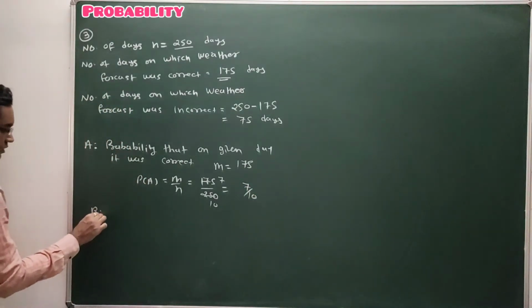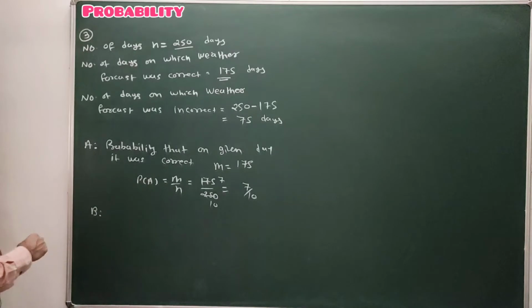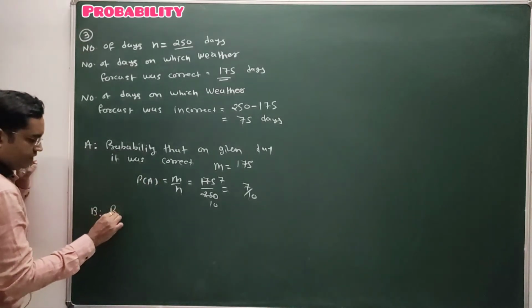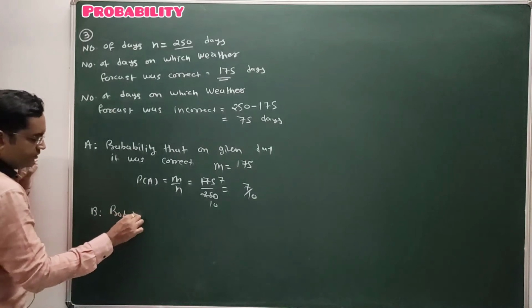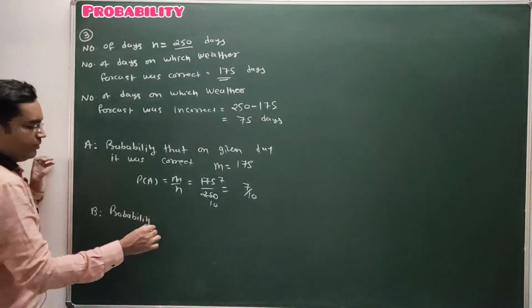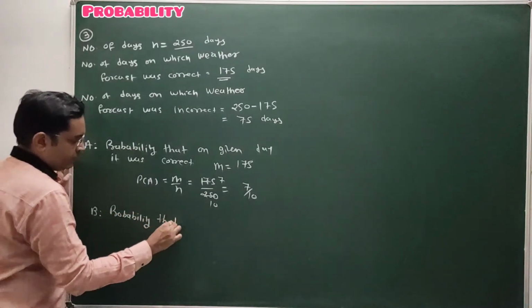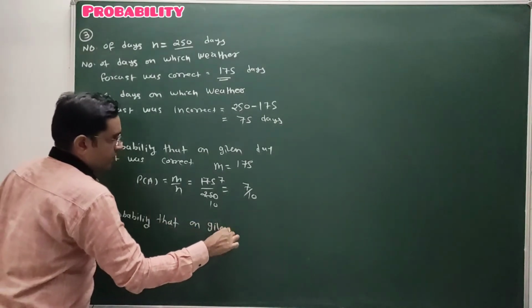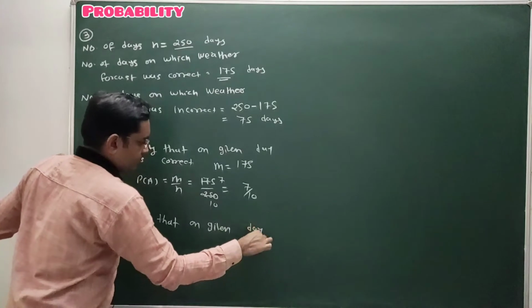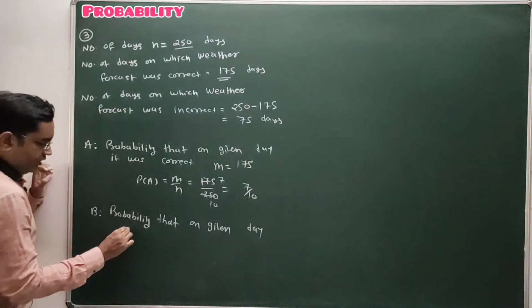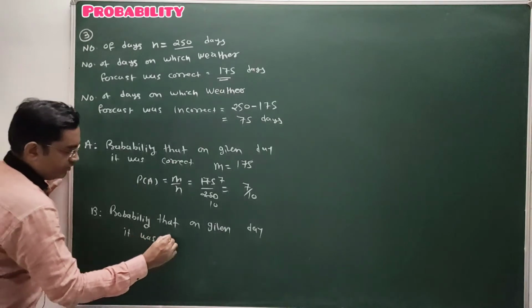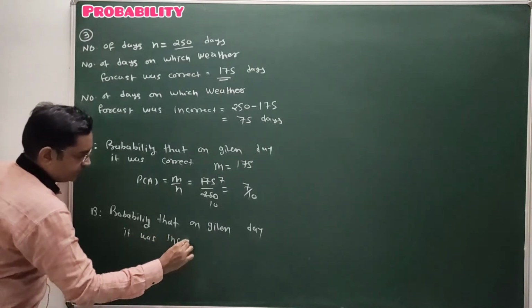Now event B: we have to find the probability that on a given day the weather forecast was incorrect.